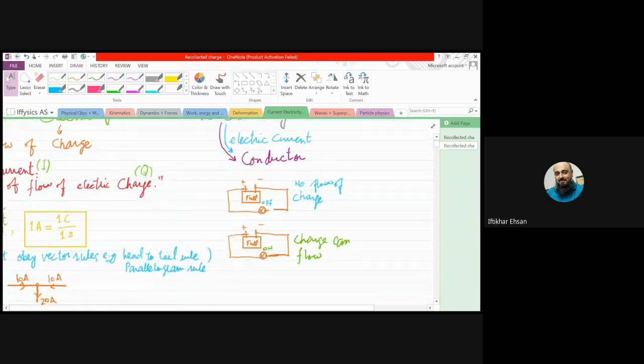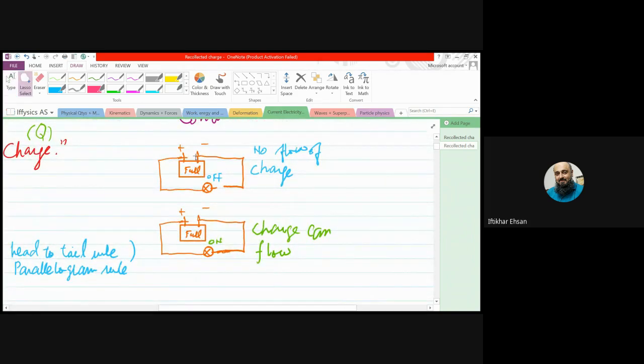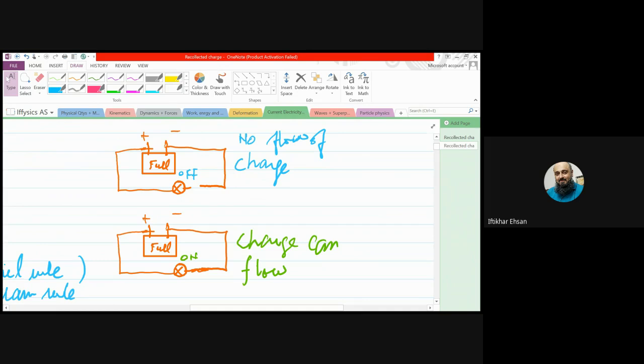Another example: let's say we have a battery that is fully charged and is connected with the bulb, but the circuit is not complete. It means the bulb, the lamp, will be off. Why? There is charge in the battery, but the charge cannot flow due to that break.